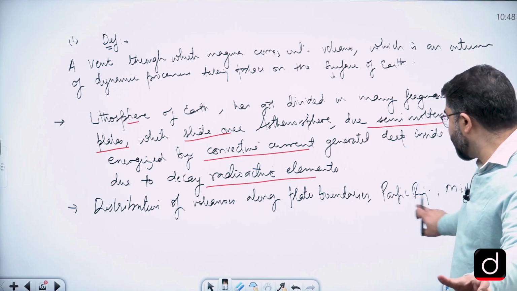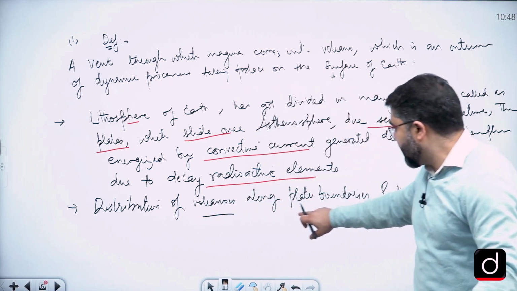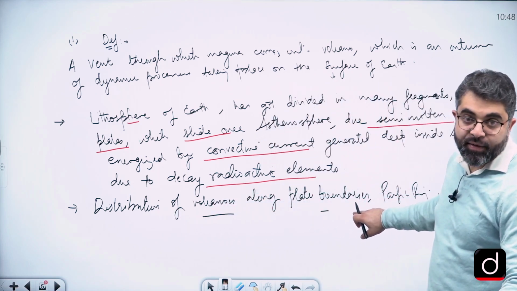Even if you are not writing Pacific Ring of Fire or mid-oceanic ridges, no problems at all. But you must write the distribution of volcanoes along the plate boundaries.